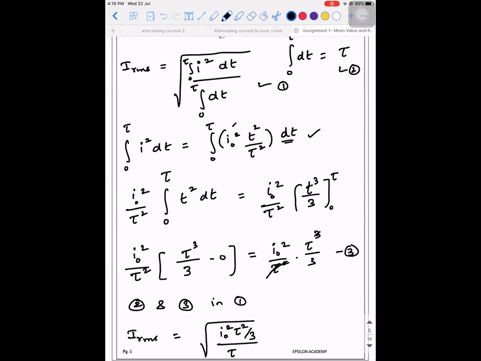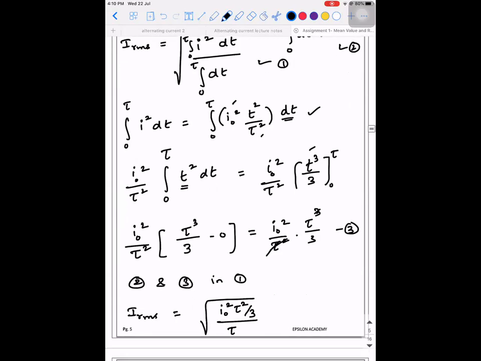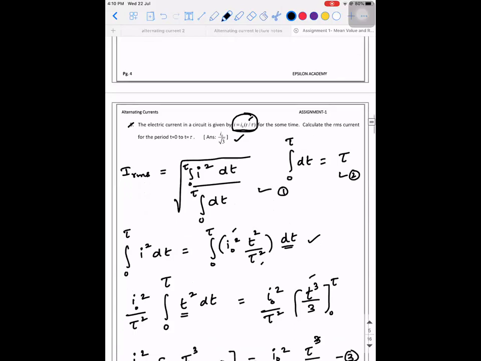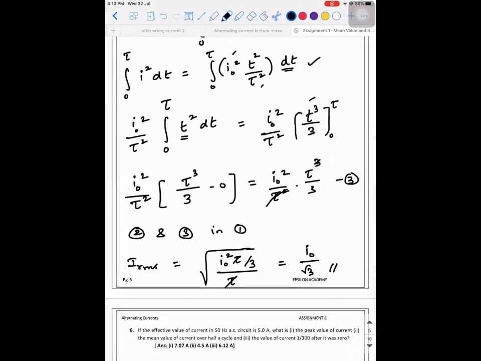So what I do is, I take the constants outside. I naught square by tau square, I took it outside. So integral of 0 to tau, t square dt. When you integrate it, you get t cube by 3. Substitute the limits, you will get I naught square by tau square into tau cube by 3. Root of 3 is root 3 divided by root 3 is 1 by root 3. Is it clear? Yes, sir.